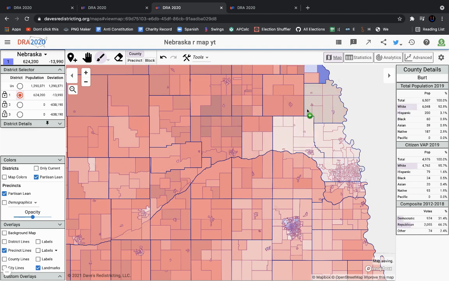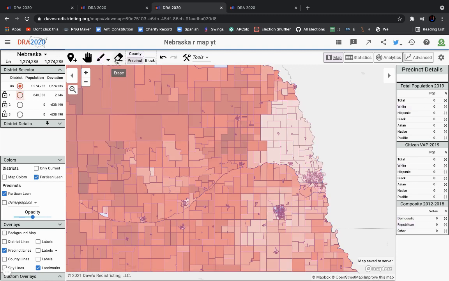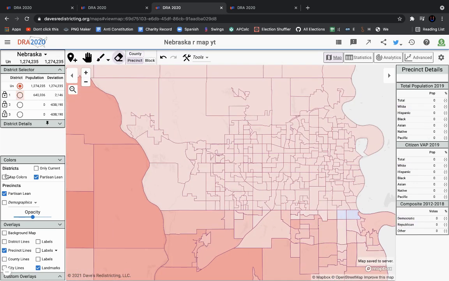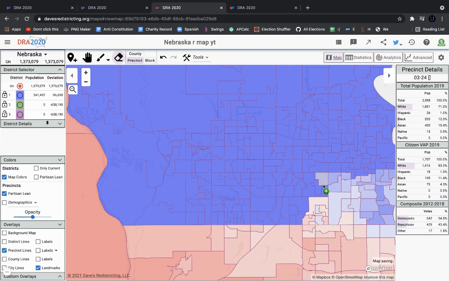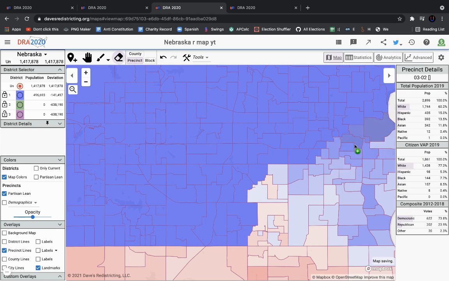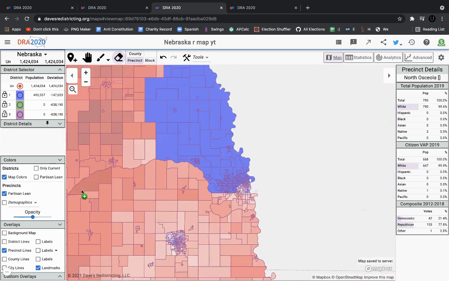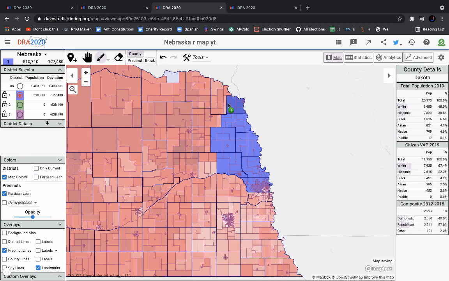So you kind of see that Douglas County is too big to just grab all of Douglas County and split it into a district. I mean, you could put all of Douglas County in a Republican leaning district, but it's not as safe as it should be. So we're going to be isolating the Omaha area from the other Democratic areas.